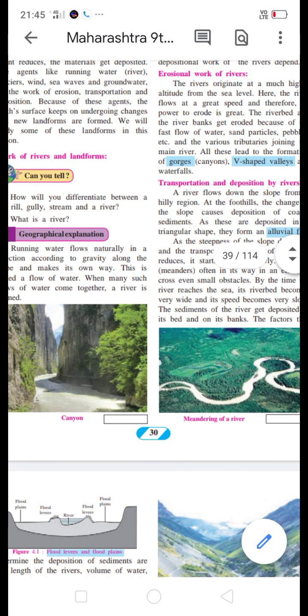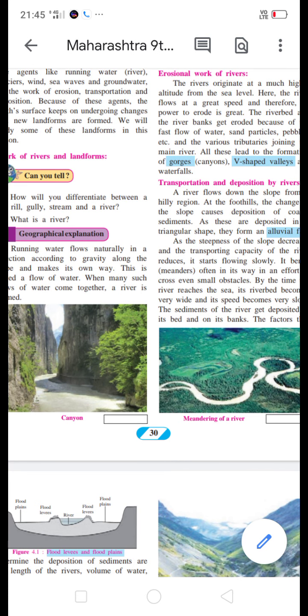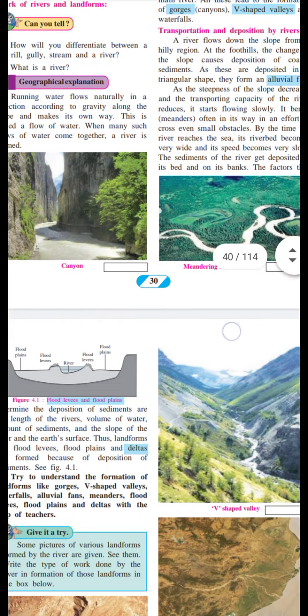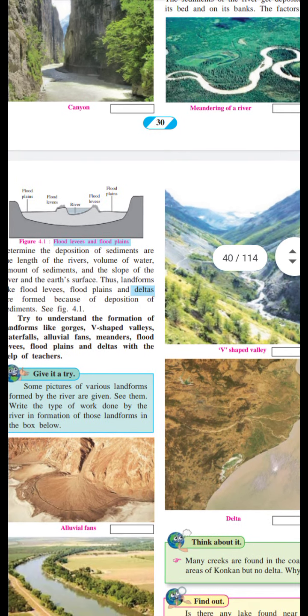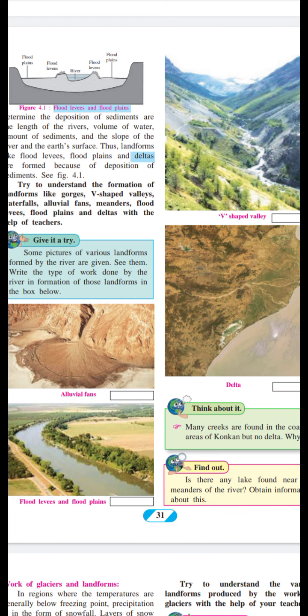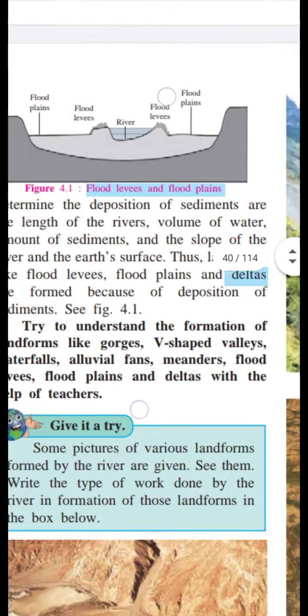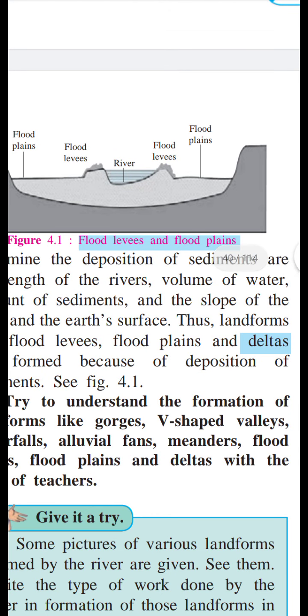See here is given canyon, then meandering of the river. Then on the next page some landforms are also given: alluvial fan, flood levees and flood plain, then delta and V-shaped valley. And in this diagram flood levees and flood plains are given.